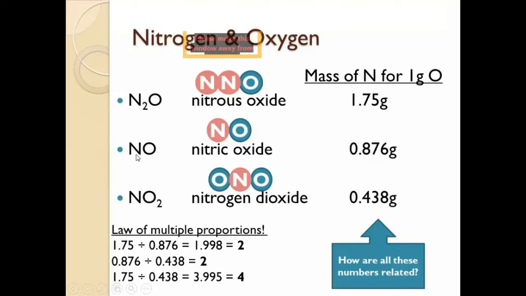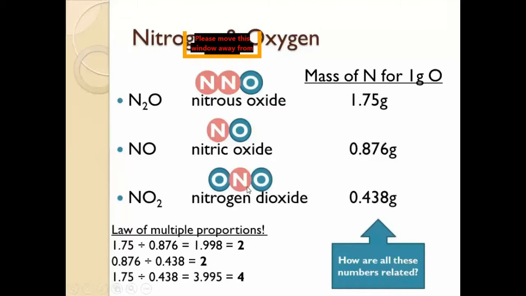And the second example, nitric oxide, where 1 nitrogen atom combines with 1 oxygen atom to form nitric oxide. What are the masses of both the elements when they combine to form nitric oxide? The mass of nitrogen is 14 and the mass of oxygen is 16. Then you divide the mass of nitrogen by the mass of oxygen, 14 divided by 16, and you get 0.876 gram.